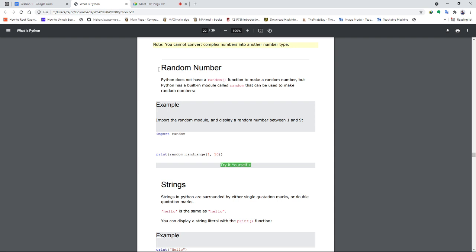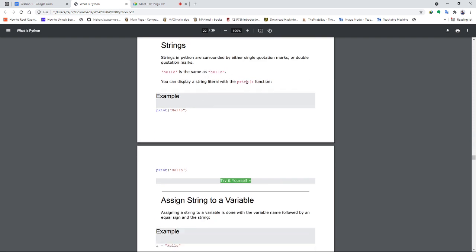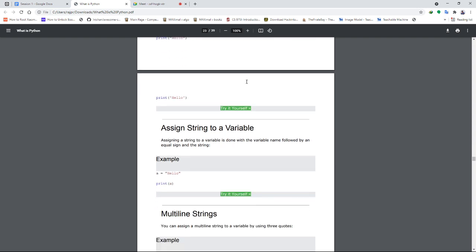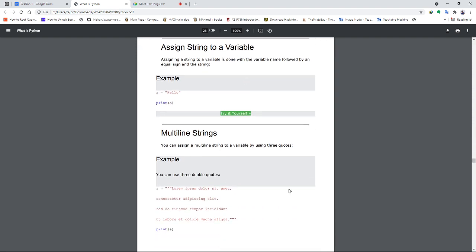Then comes strings. Strings are surrounded by single quotes or double quotes, whatever you prefer. You can display the string literal with the print keyword. Assigning a string is simple, as I had told you, you just have to write the variable name, equals, and then your string. No matter whether it is single quotes or double quotes, just remember, if you start with single quotes, the ending should be in single quotes. And again, you can create a multi-line string using three quotes. If the variable name is missing here, it will be treated as a docstring. If the variable name is there, it will be treated as a multi-line string.